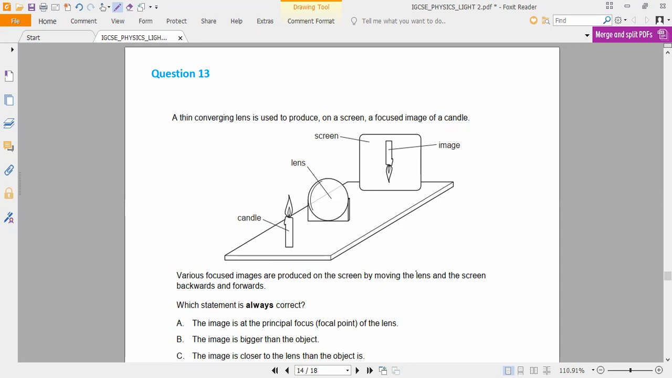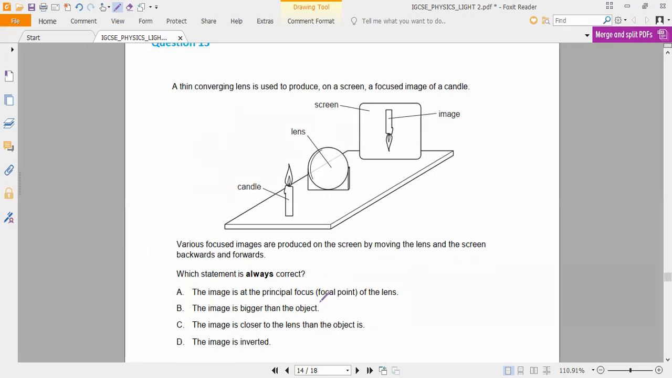Now, various focused images are produced on the screen by moving the lens and the screen backward and forward. Which statement is always correct? Anybody can say? Option D.